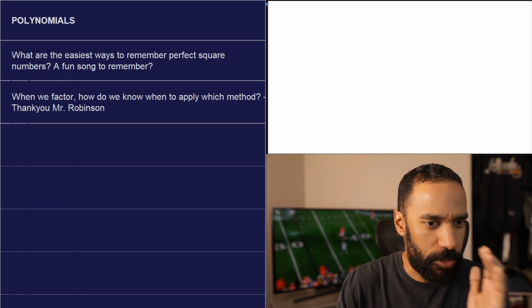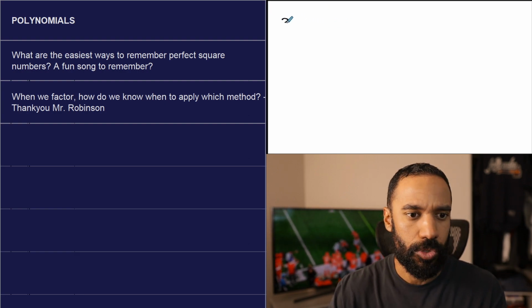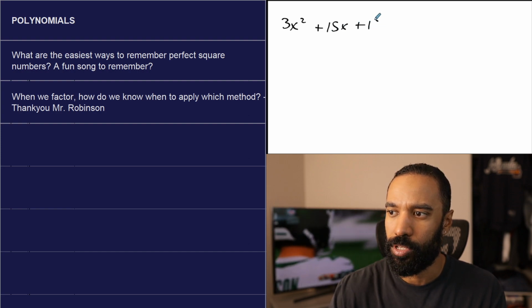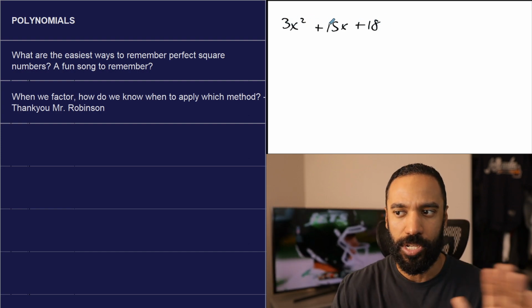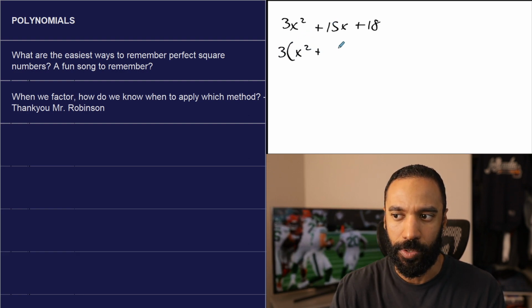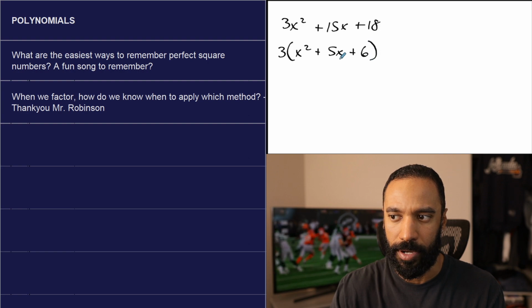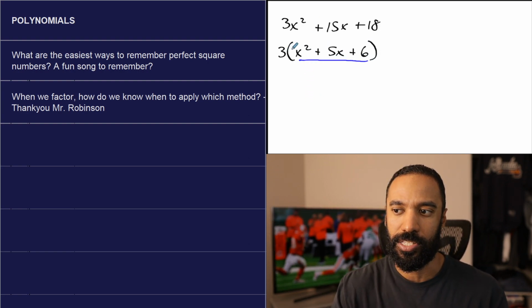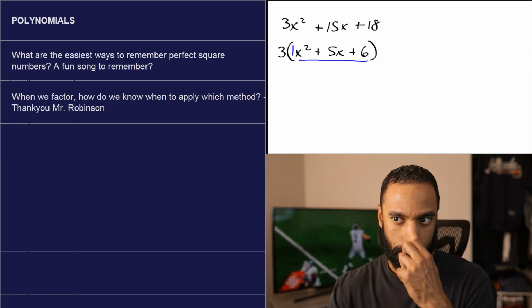So let me find a first one here. Okay, here's one with a GCF I just found. It was the very first problem on here: 3x squared plus 15x plus 18. These all have a GCF of 3. So you do want to factor that out first, and when it comes to factoring strategies, you always do that first. You stop at nothing to get a GCF out first. The point is I now need to factor this inside, and this inside is a 1x squared. So that's what we're going to deal with.